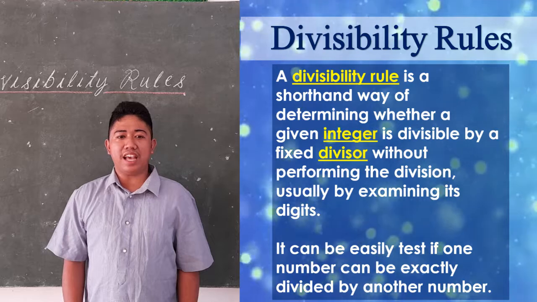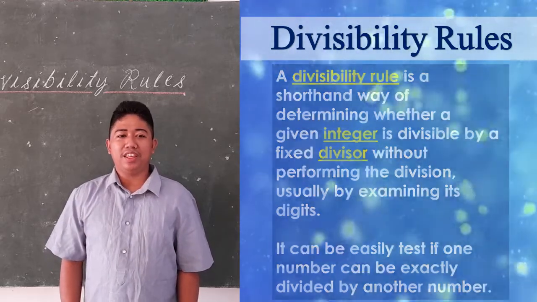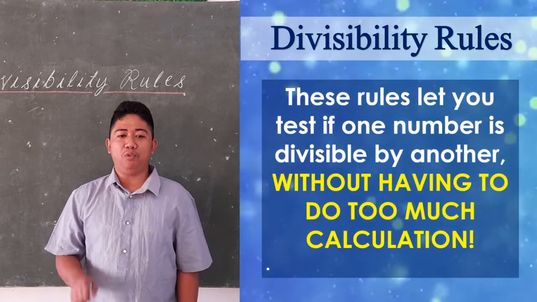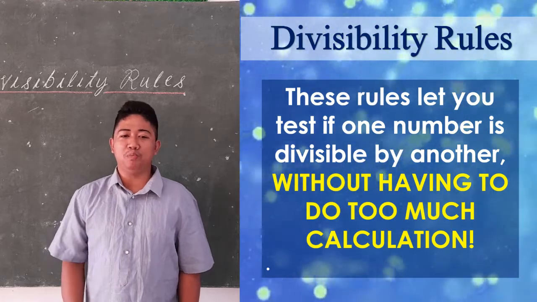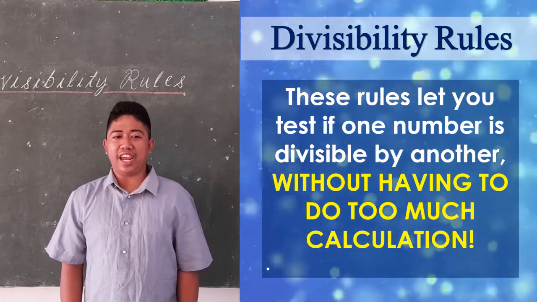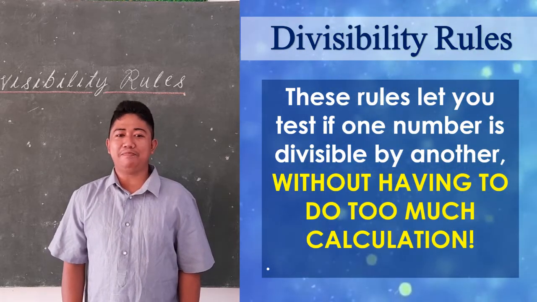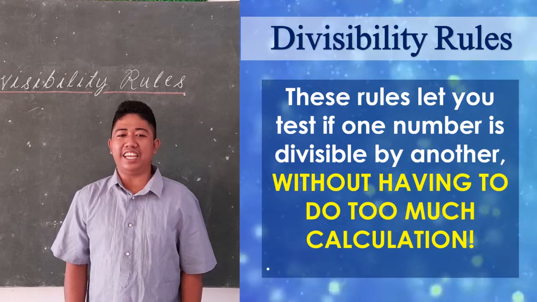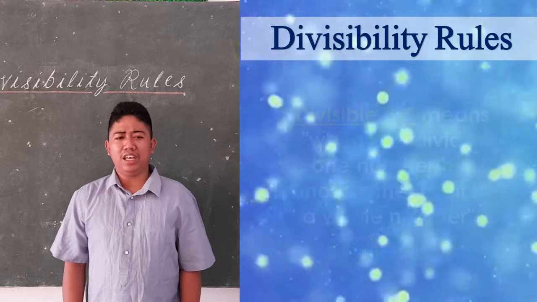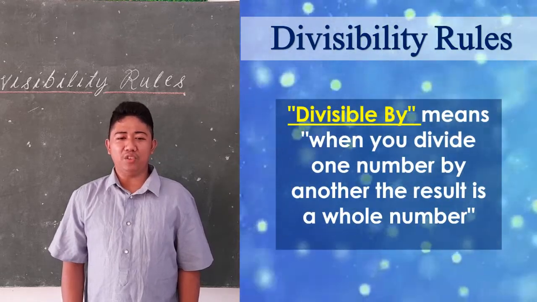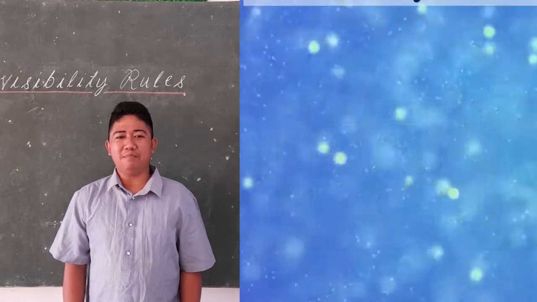It can be easily tested if one number can be exactly divided by another number. These rules let you test if one number is divisible by another without having to do much calculation. Meaning to say, there is no need to check using a calculator if the given number is divisible without a remainder. Speaking of divisible by, it means that when you divide one number by another, the result is a whole number.